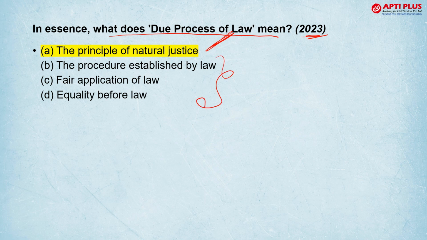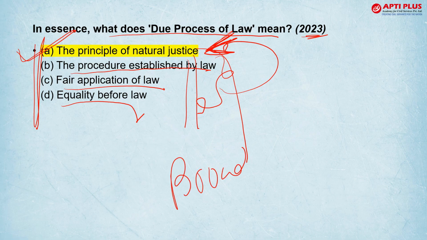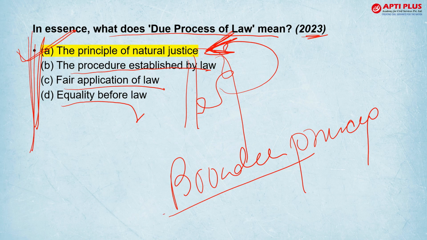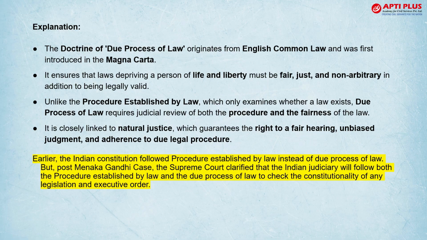Actually, all this, the procedure established by law, fair application of law and equality before law are part of this natural justice. तो इसमें से जो बहुत broader concept है, that is your principle of natural justice. ये सारे भी natural justice के principles हैं, but इसके components हैं. तो major theme पे हमें focus करना है. जो ज़्यादा broader यहाँ पे trick है applied कि जो ज़्यादा broader principle है, अगर आपको सारे सही लग रहे हैं तो जो ज़्यादा broader option है, जो ज़्यादा चीजों को cover करता है, उसको सही मानना है. And here it is A.